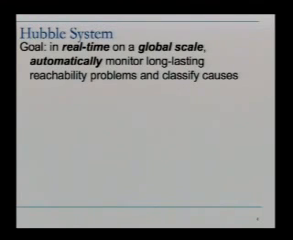So we're starting to design the Hubble system to try to address this. And the goal with Hubble is to come up with a system that in real time on a global internet scale can automatically monitor long-lasting reachability problems and automatically classify causes of those problems.